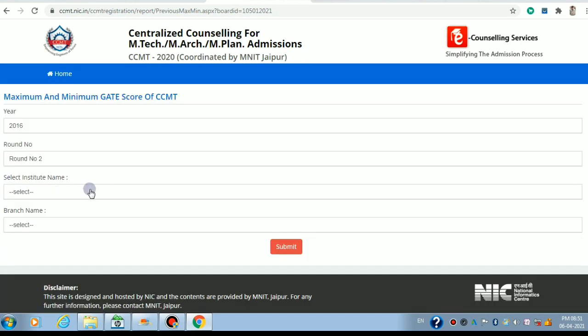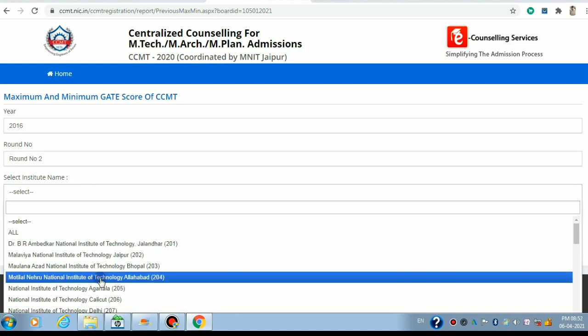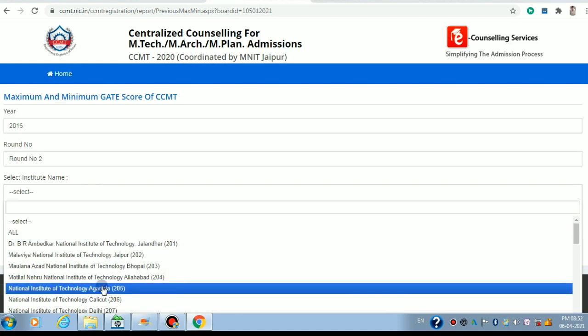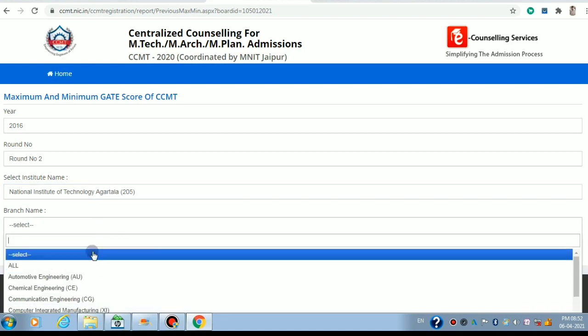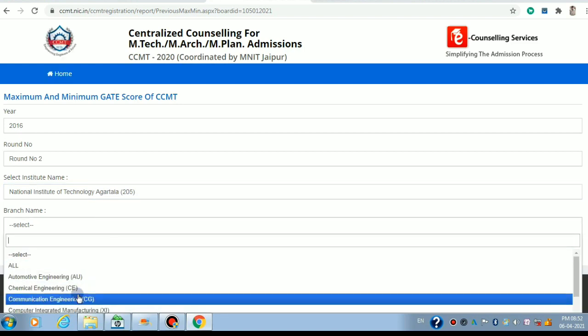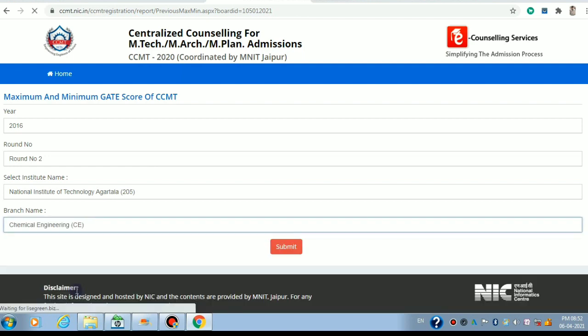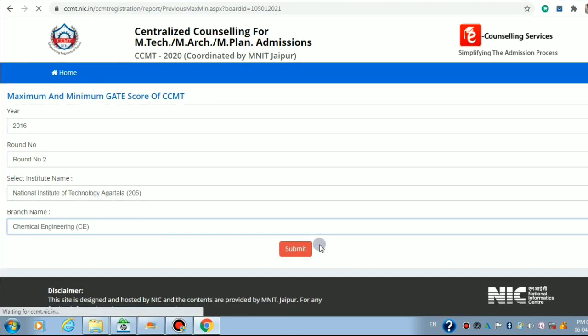There will be several institute names. You will have to select among those, suppose you want Agartala, and then you will have to specify the branch name. You can search from here. Suppose you want chemical engineering, then you can submit and the cutoffs will be shown to you in this particular tab. I hope it is clear to you.